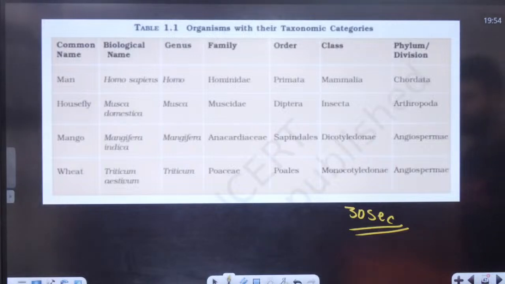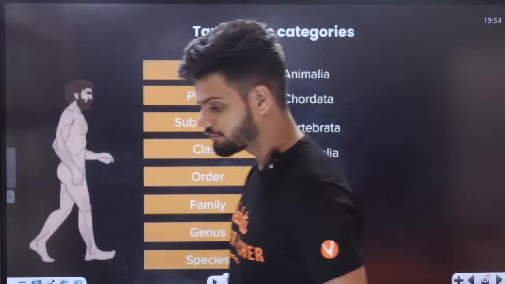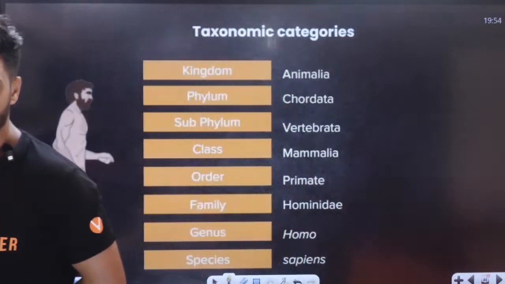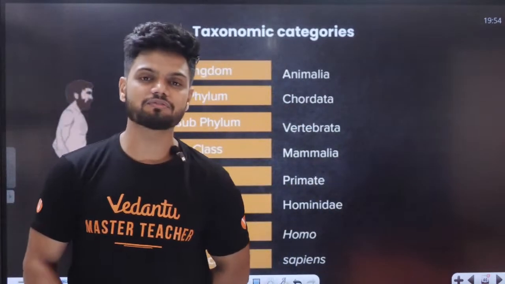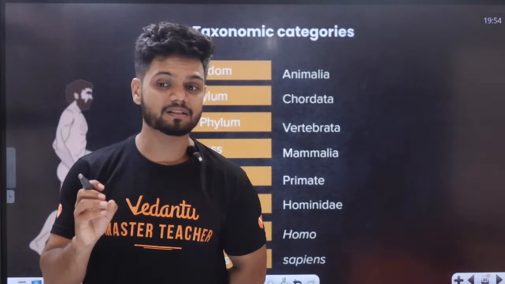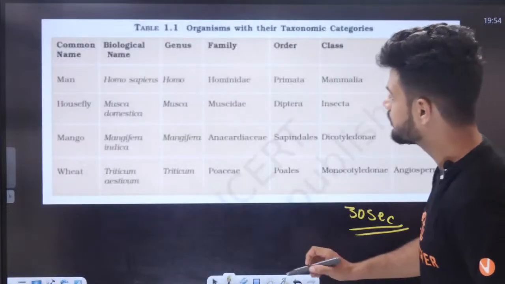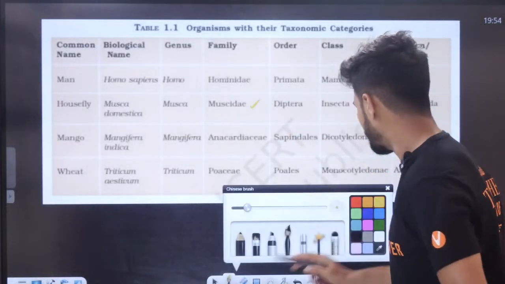Tell me the family of housefly. Go, quickly, everyone in the chat. Tell me the family of housefly. Musca. Tell me, family of housefly. That is your Muscidae. Very good, all of you.